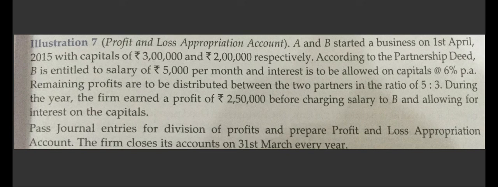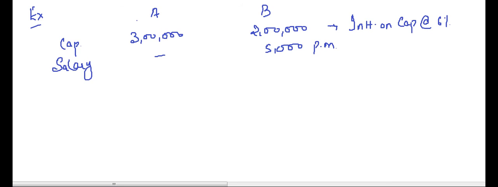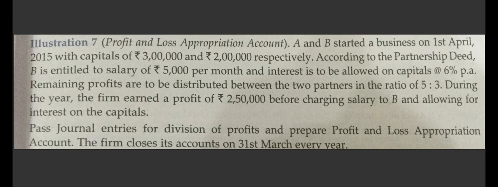Okay. Further it says remaining profits are to be distributed between the two partners in the ratio of 5:3. So the profit sharing ratio is 5:3. During the year, the firm earned a profit of 2,50,000 before charging salary to B and allowing for interest on capital.